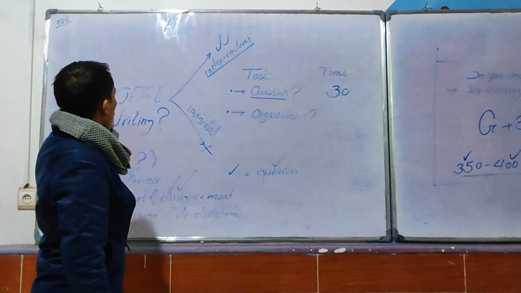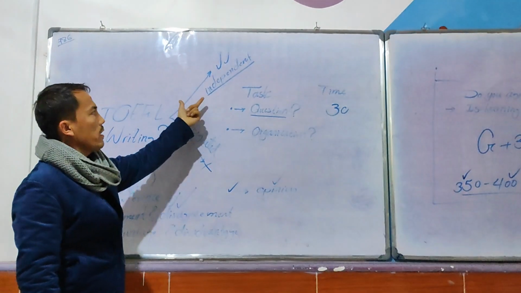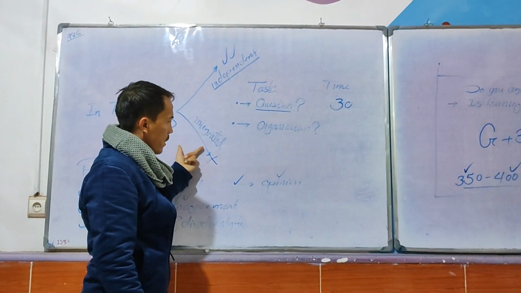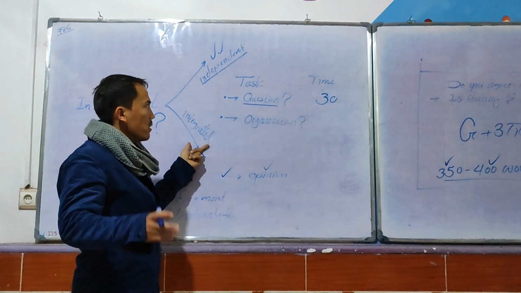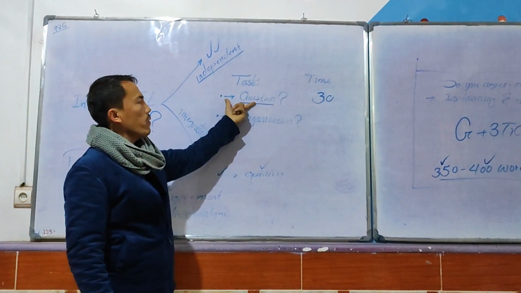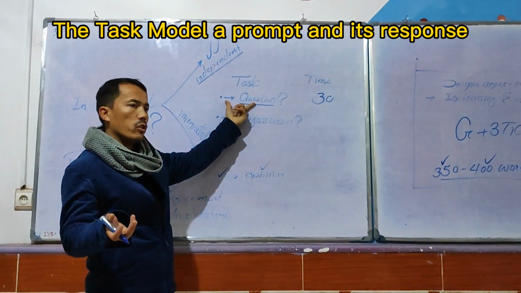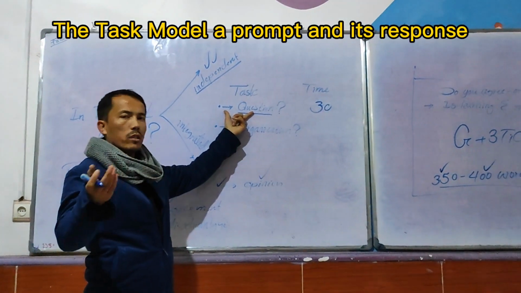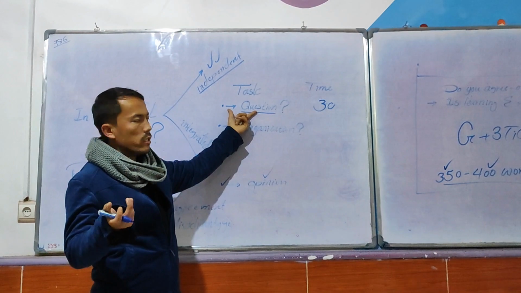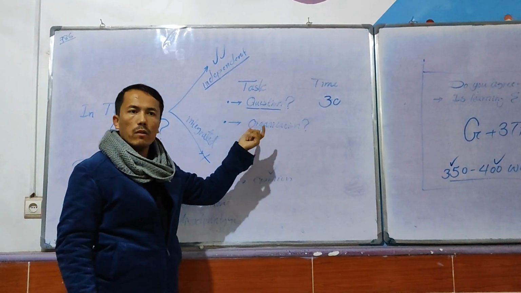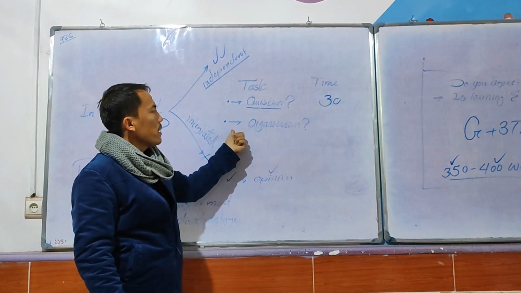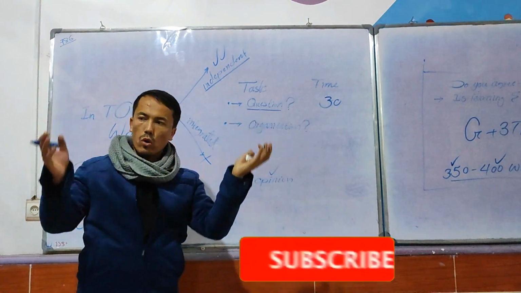Understood? So, in TOEFL writing, we have two tasks, independent task, and we have integrated. Integrated will be taught by me next sessions. And in the task, there will be a question like, do you prefer money or knowledge? Do you agree or disagree? Is money good or not? Advantage and disadvantage of money. And then the organization means how to write.